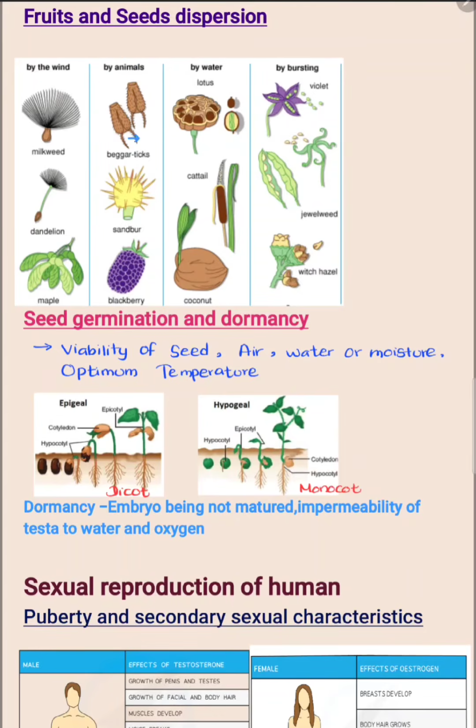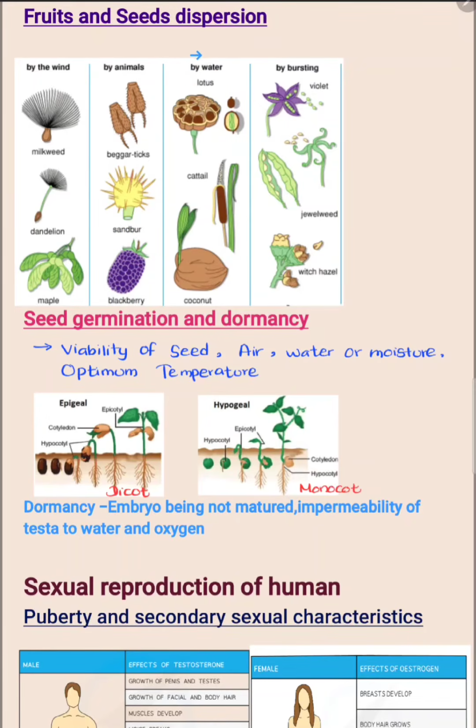The fruits or seeds dispersed by animals have sticky seeds, or some have hook-like structures, and some have fleshy edible parts, and some seeds are cheatable. Some seeds have structures or patterns to cheat other organisms.